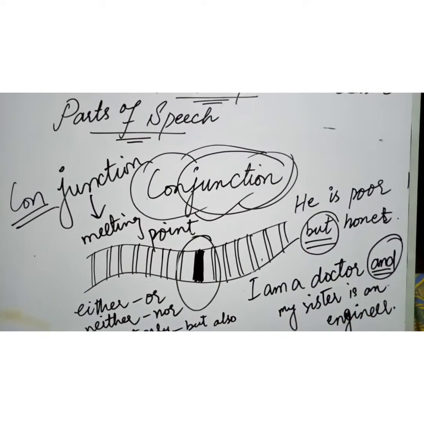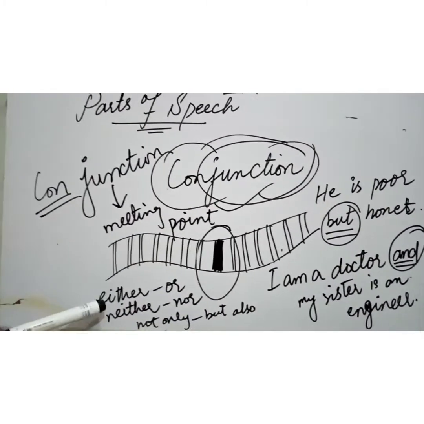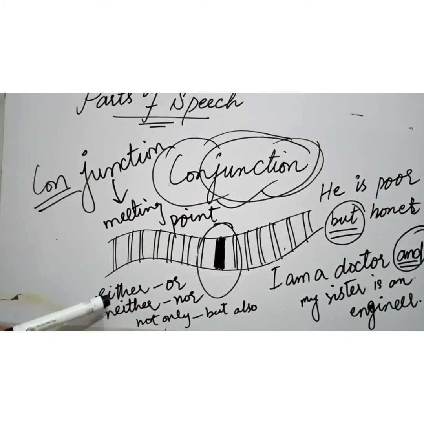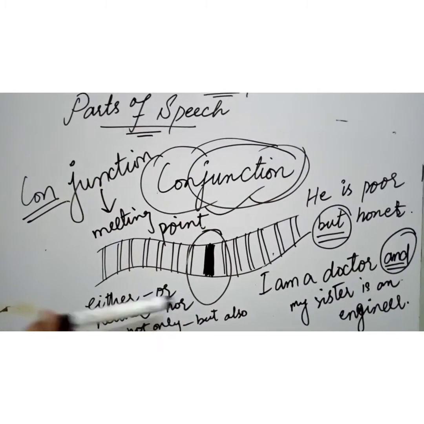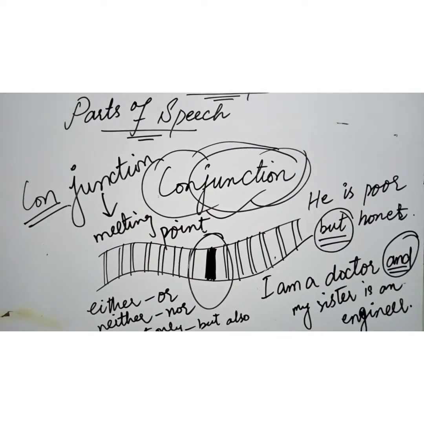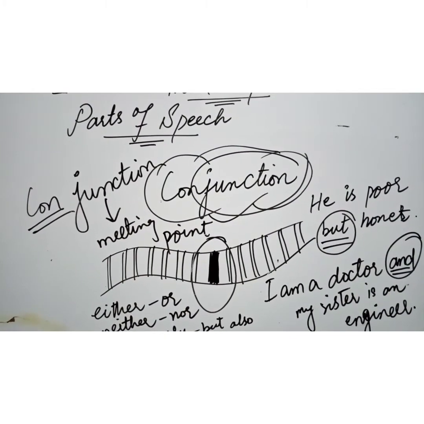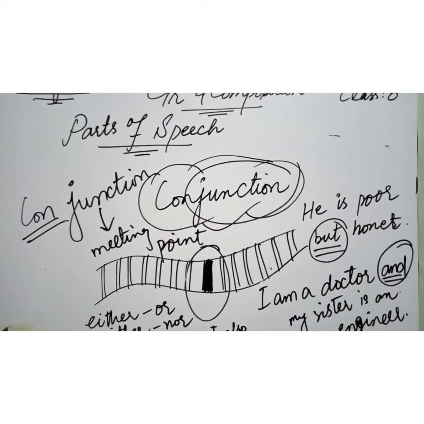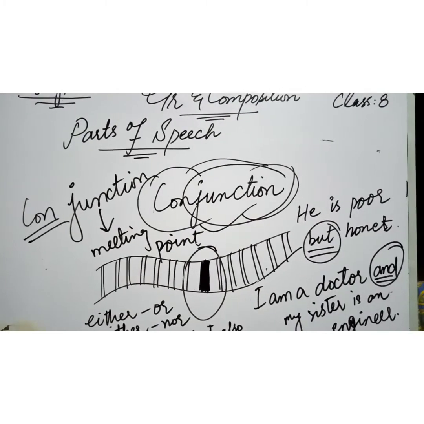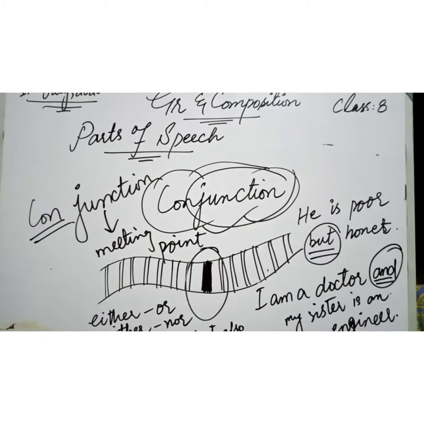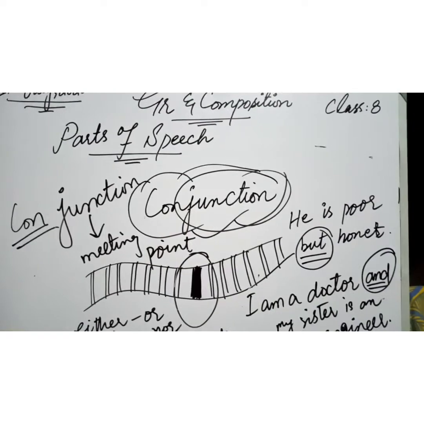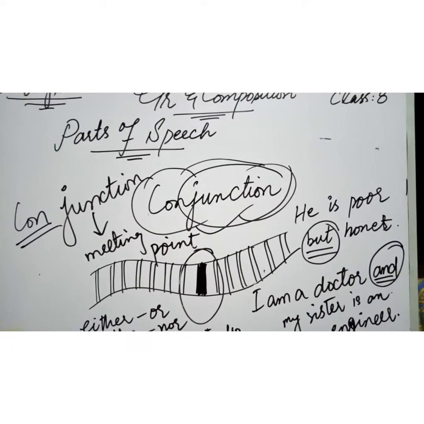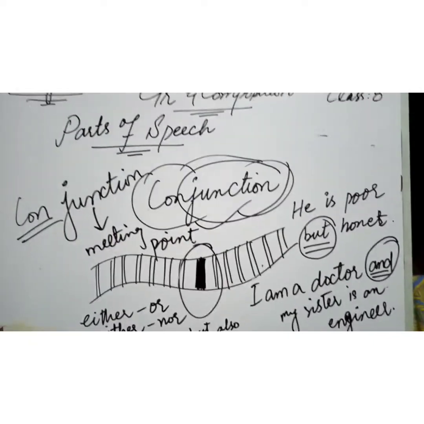These are the examples of conjunctions, and sometimes the conjunctions come in pairs. They are always used in pairs. Like either or, neither nor, not only but also. And there are some other examples as well, like both and, whether or, not only but also. These are all the types of conjunctions or examples. So conjunction is the meeting point or meeting word of two sentences or two words. So this is all about conjunction.